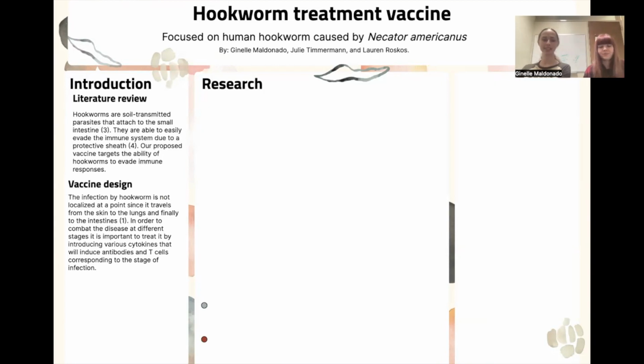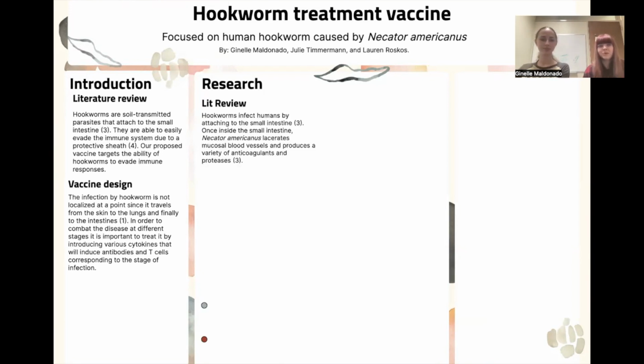I did the vaccine design. The infection by hookworm is not localized at a point since it travels from the skin to the lungs and finally to the intestines. In order to combat the disease at different stages, it is important to treat it by introducing various cytokines that will induce antibodies and T cells corresponding to the stage of infection.